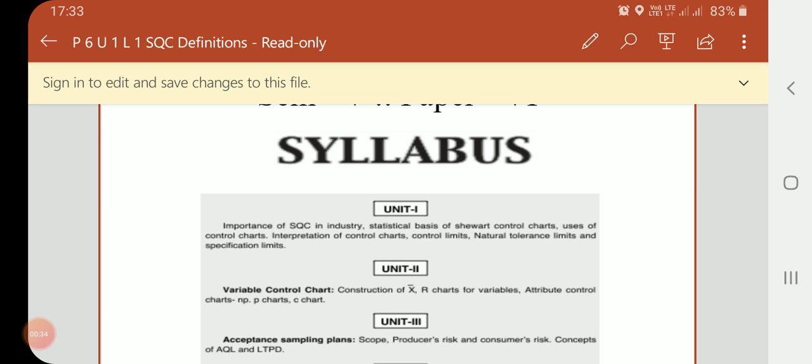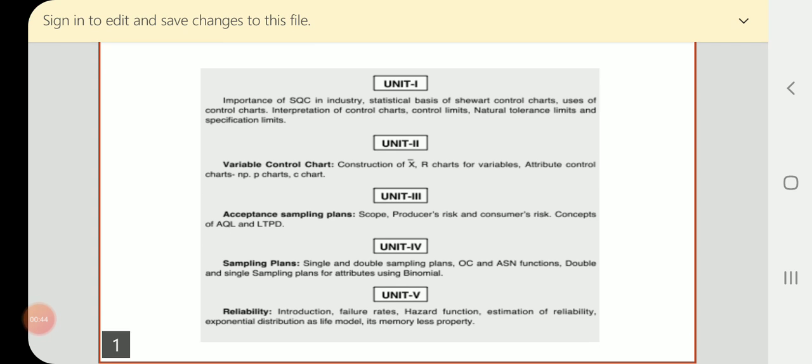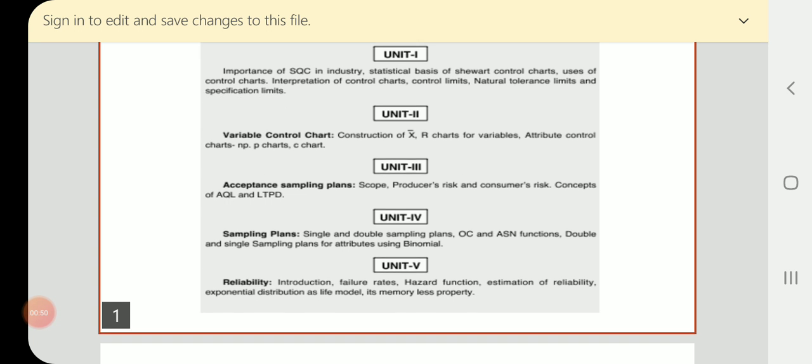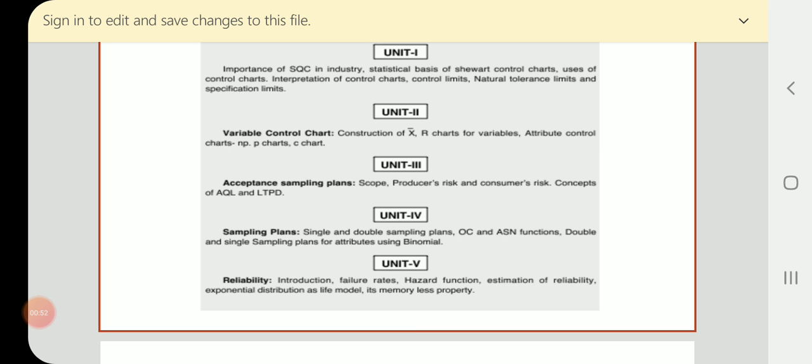What are the basics of control charts, interpretation of control charts, and some control limits, natural tolerance limits, specification limits, etc. Unit 2, variable control charts and attribute control charts.